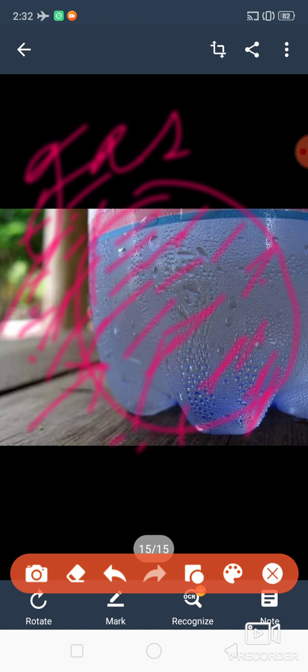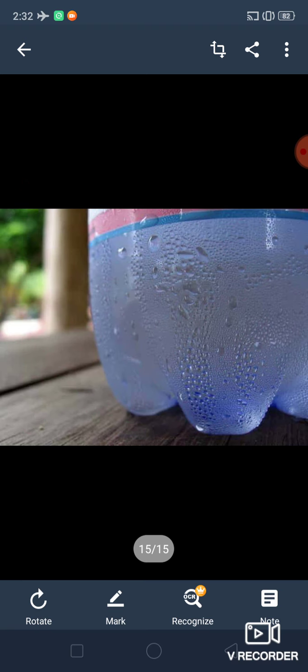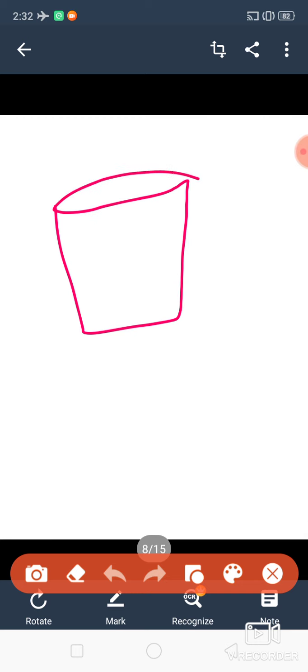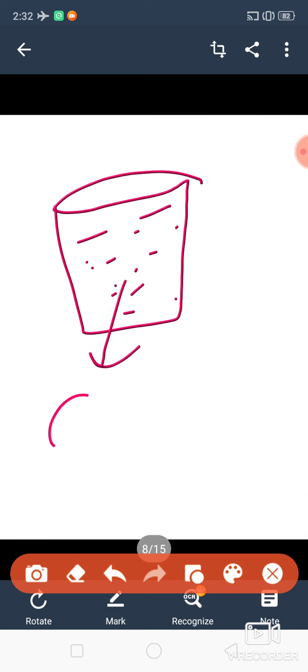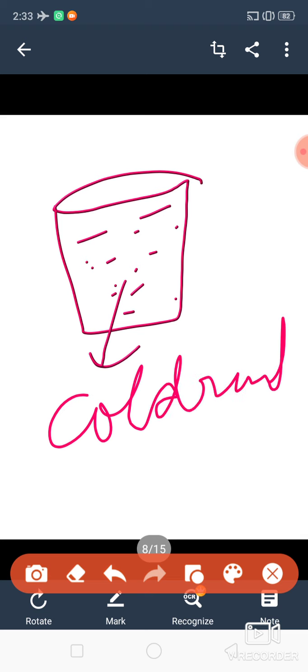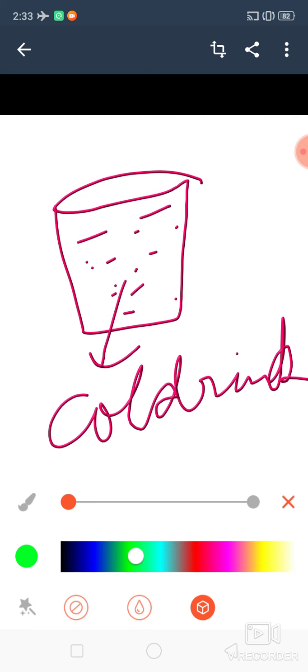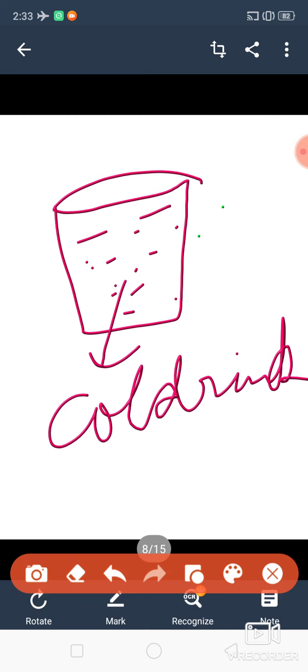You must have seen, if you take a glass of cool drink, inside this glass there is a cold drink. Surrounding this glass, air molecules are there.